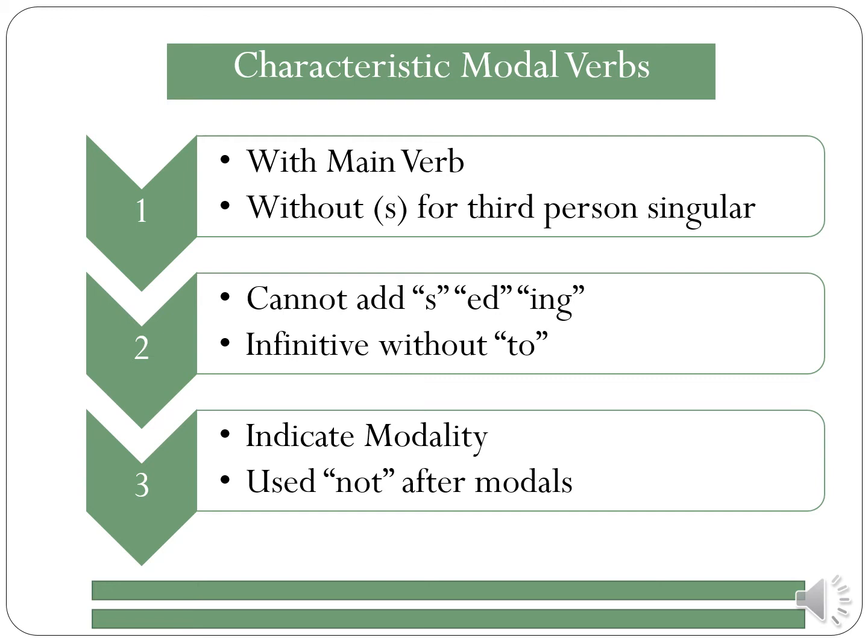In this case, modal verbs do not end with s for the third person singular. For example, he can swim. This is a correct sentence. He cans swim. This is an incorrect sentence.